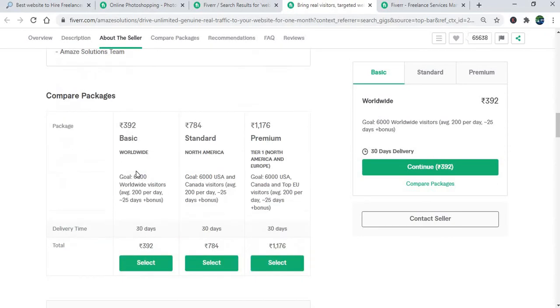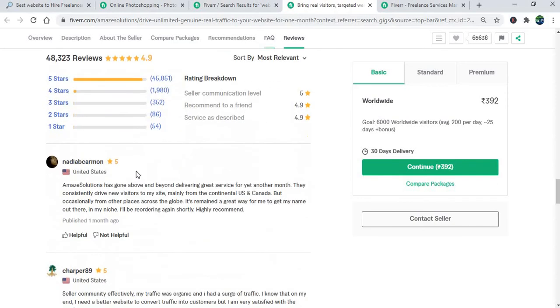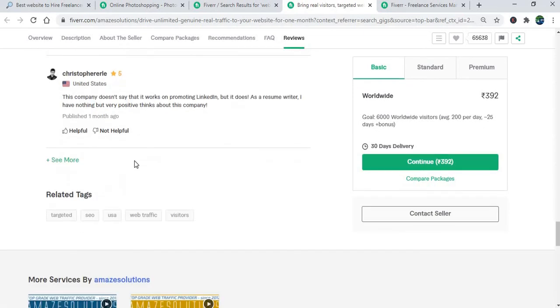At the bottom, 5-star rating, 45,000 they got. Oh my god, 45,000 5-star ratings and 1980 4-star ratings. It's really great. Overall rating 4.9, and you can see some of the reviews.